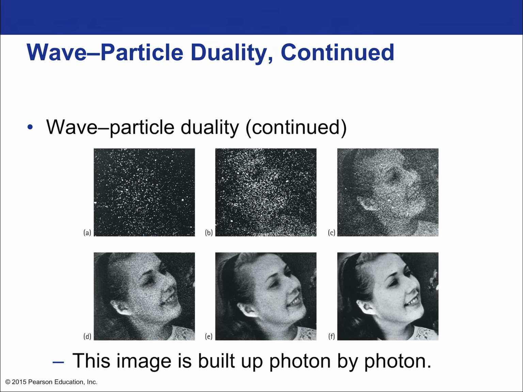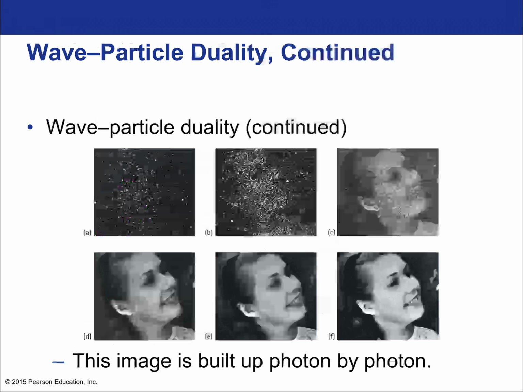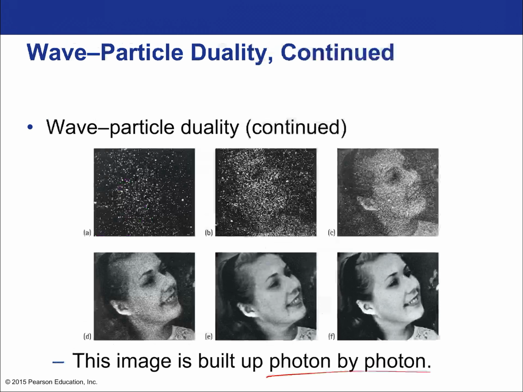If you can build up something one photon at a time, then it might make you think, okay, well then the photon is it, right? We don't really need the wave, right? Why do we have to say it behaves like a wave when it moves through a vacuum, if you've got the photoelectric effect, which is clearly particle-like behavior, and you have an image here which is being built up one photon at a time? Well, that's because there's still definitive evidence that it's a wave.